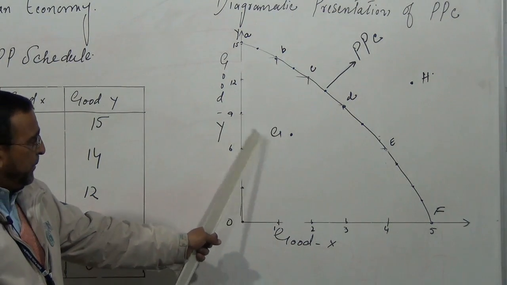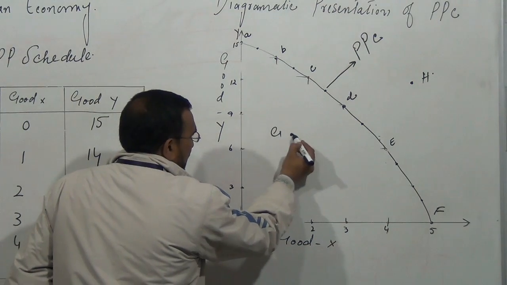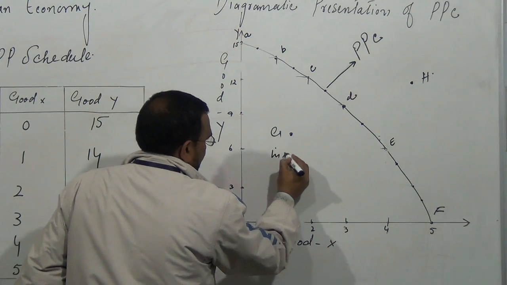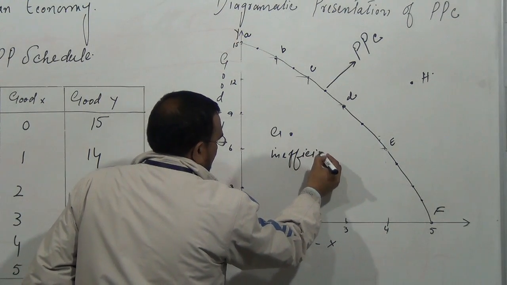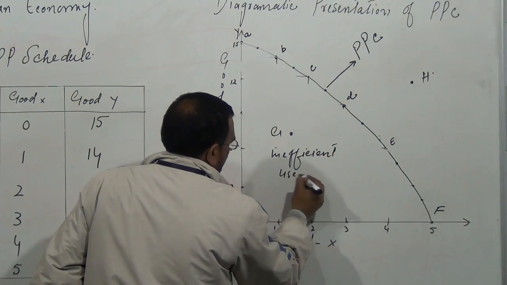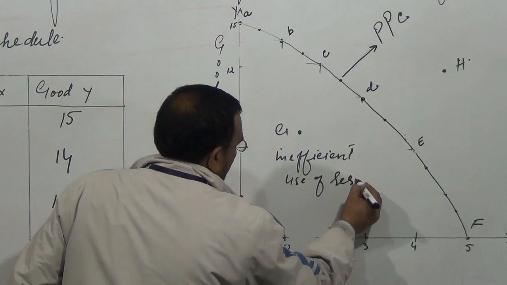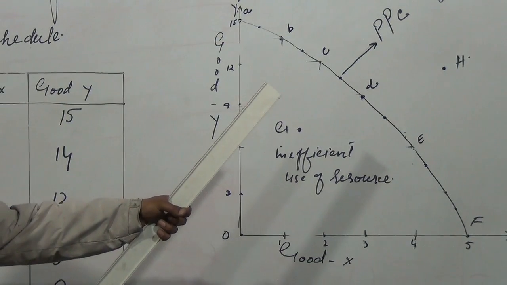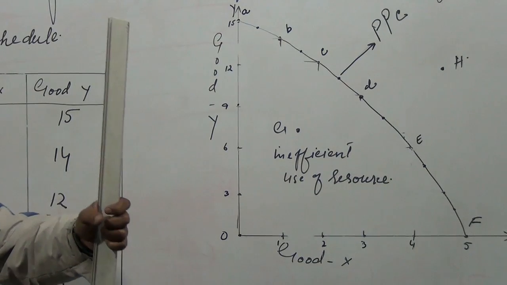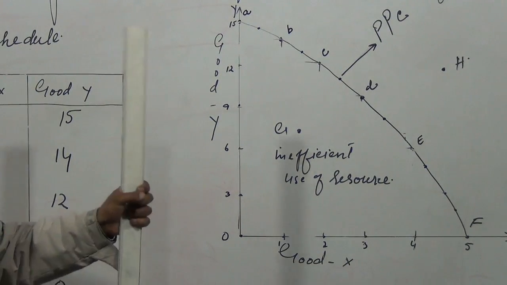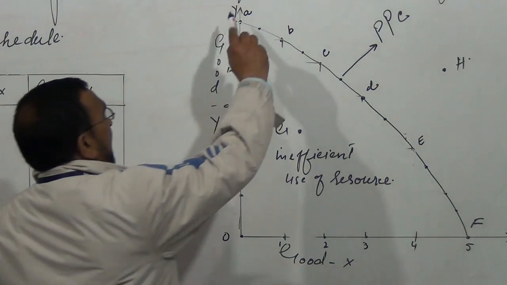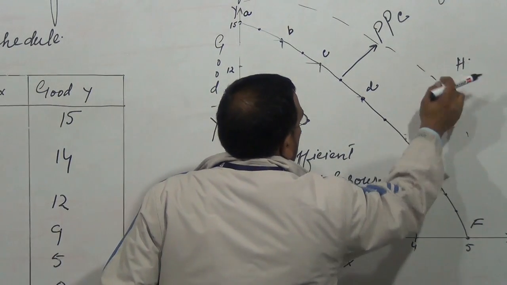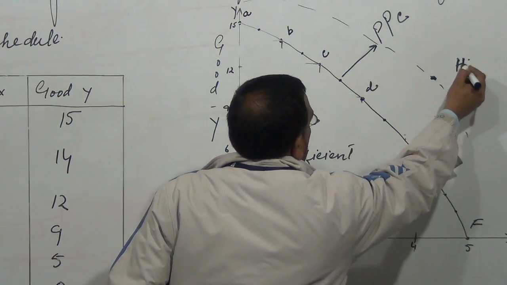Point G, if we are producing point G, say if we join this much of this much of this, it may be inefficient use of resources. Then if we want to produce H, that is beyond our production possibility curve, that is not possible. But if we want to achieve this, we have to create growth in the economy. Once we achieve the growth in the economy, then we are able to produce.